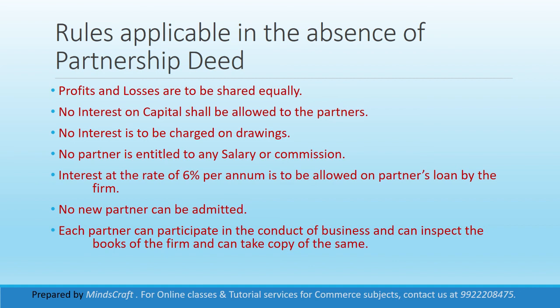Interest on capital should not be allowed to the partners if there is no partnership deed. Then interest on drawings will not be charged. There is no salary that could be payable to the partner, but interest on loan would be paid at 6% per annum to the partner who is lending some loan to the firm.